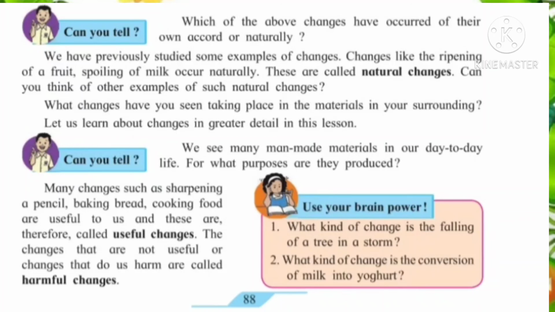While see the second question: what kind of change is the conversion of milk into yogurt? As yogurt is useful to us, this type of change is a useful change. As milk converting into yogurt is useful to us, it is a useful change.